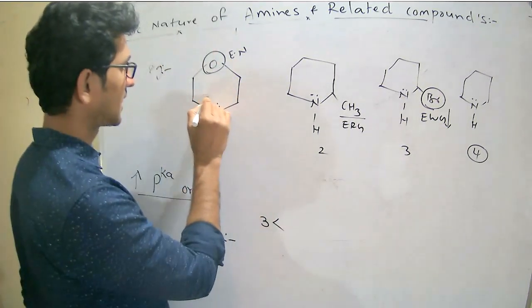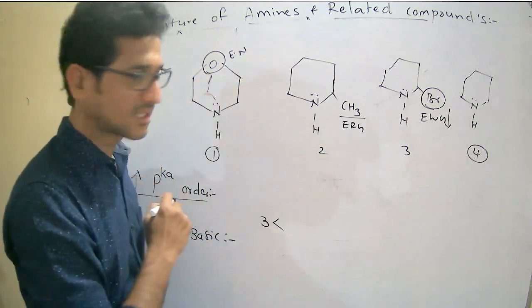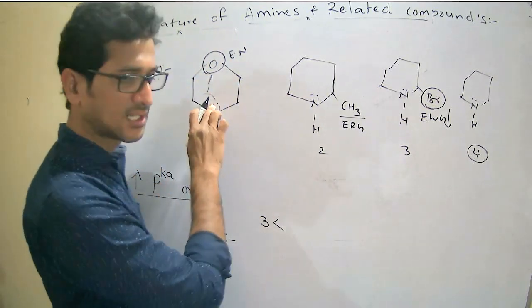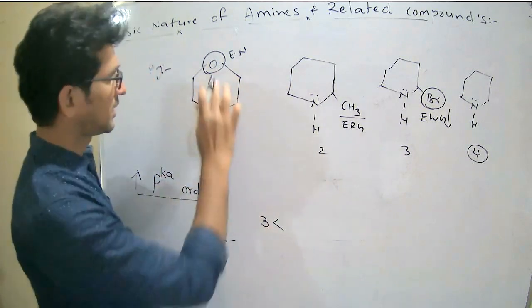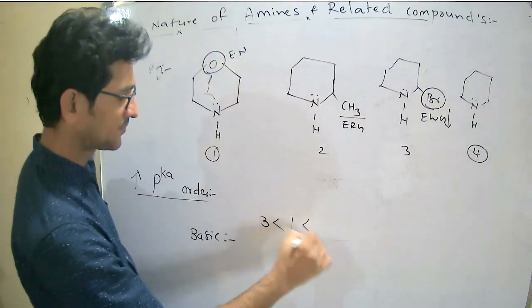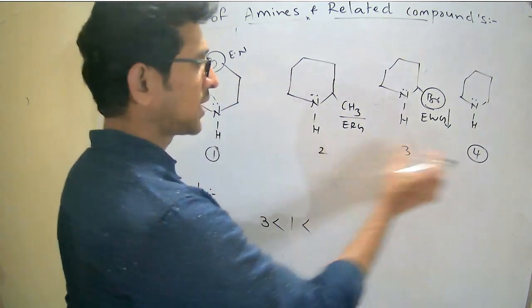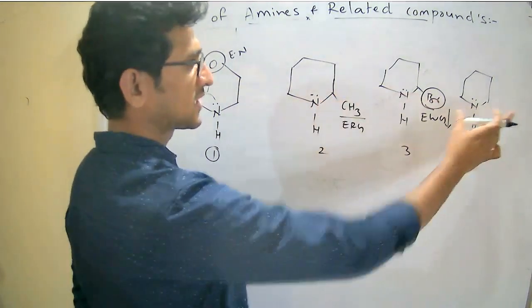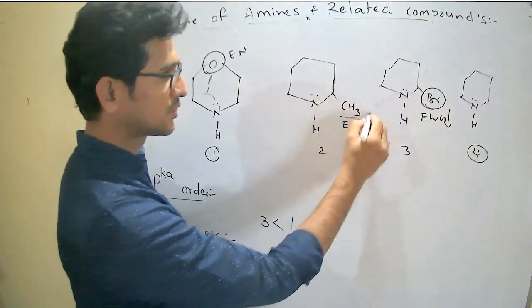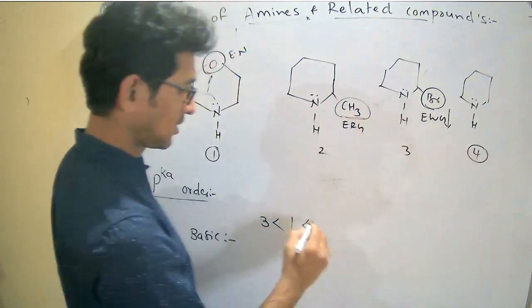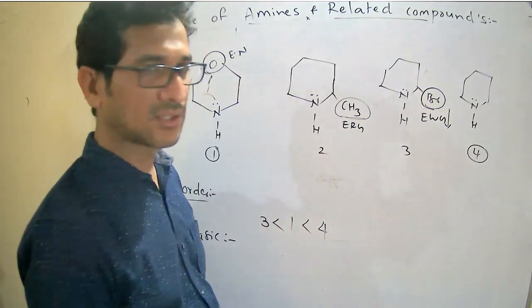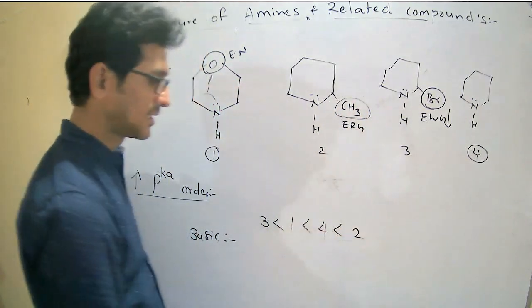These electrons may be attracted towards the oxygen side. Under such conditions, what happens here? The lone pair is not available. Therefore, due to the electronegativity, among these 2 and 4, these are the 2 same structures, but here we have a substituent, an electron releasing group, which is more basic in nature. Therefore, the 4th one is the least basic compared to the 2nd one, and finally the 2nd one.